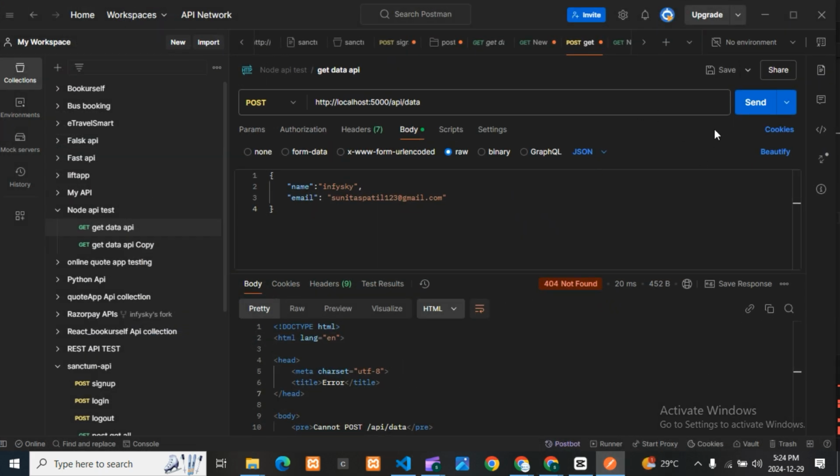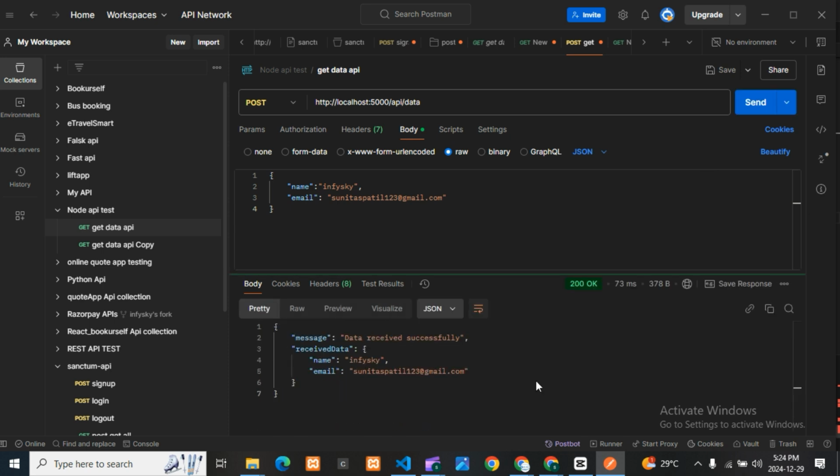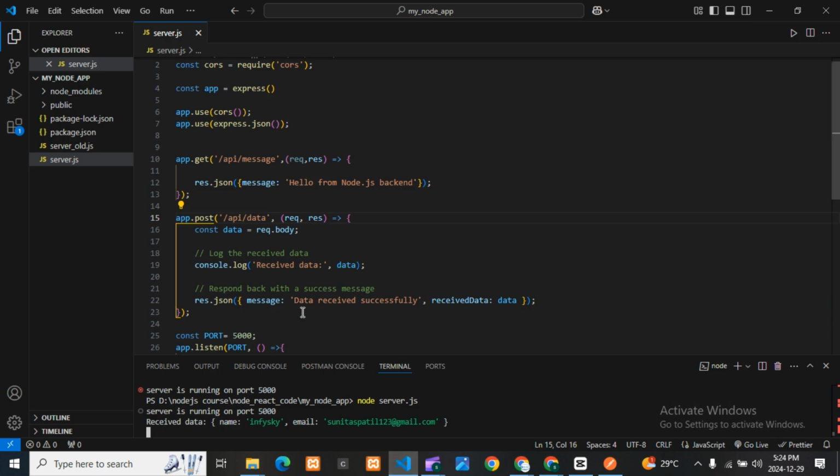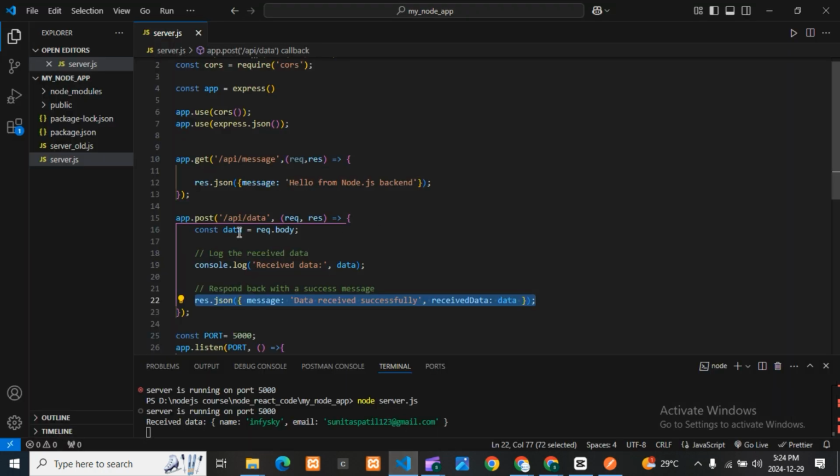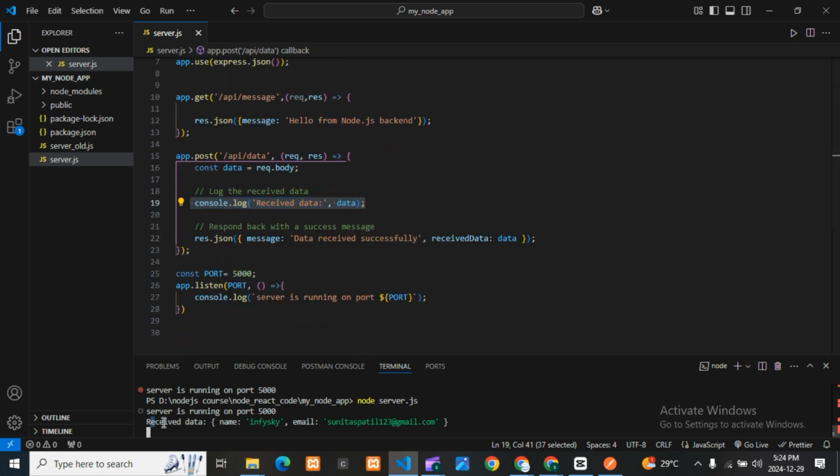If I go here and send, you can see my response is whatever I'm sending, my name and my email ID. I got the response: I'm getting the name, here I'm getting the email, and the response says data received successfully. As I told you, I'm printing this in the console as well, and in the console I'm getting the same.